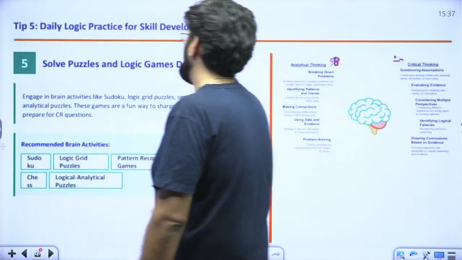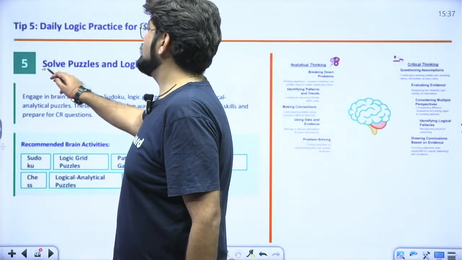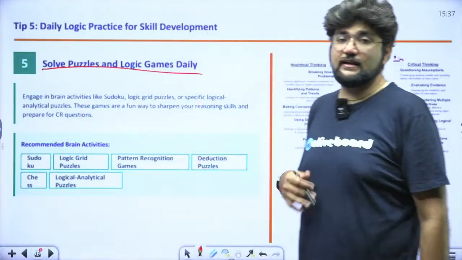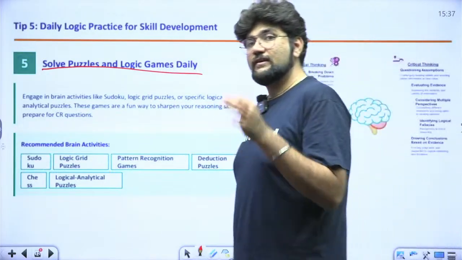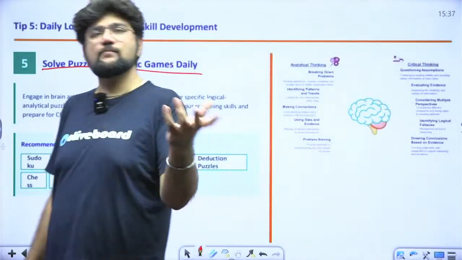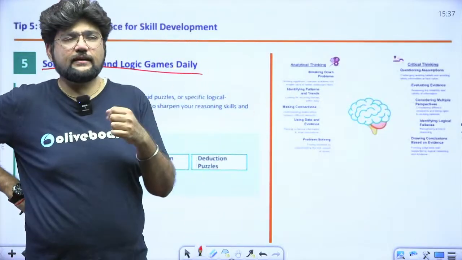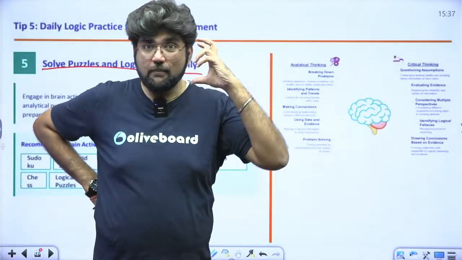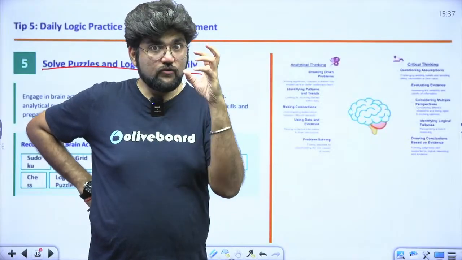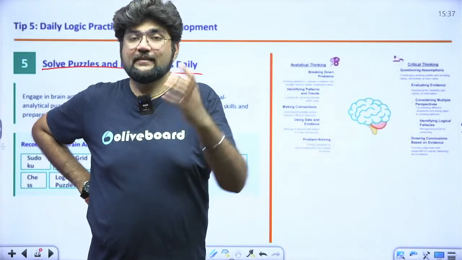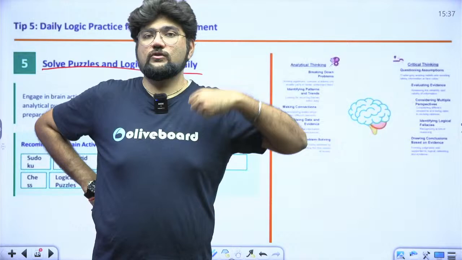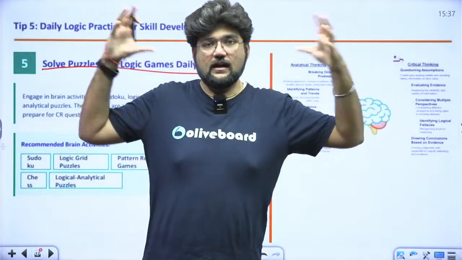Okay. And how can you improve your logical skills, your critical thinking skills? Solving games and puzzles actually helps. Playing a game of chess might help you. You will say, how can this help me in critical thinking? Actually, when you play chess, you apply a lot of logic. You give your brain a lot of time to think. That develops a lot of cells, neurons, and there are transmitters, connectors.